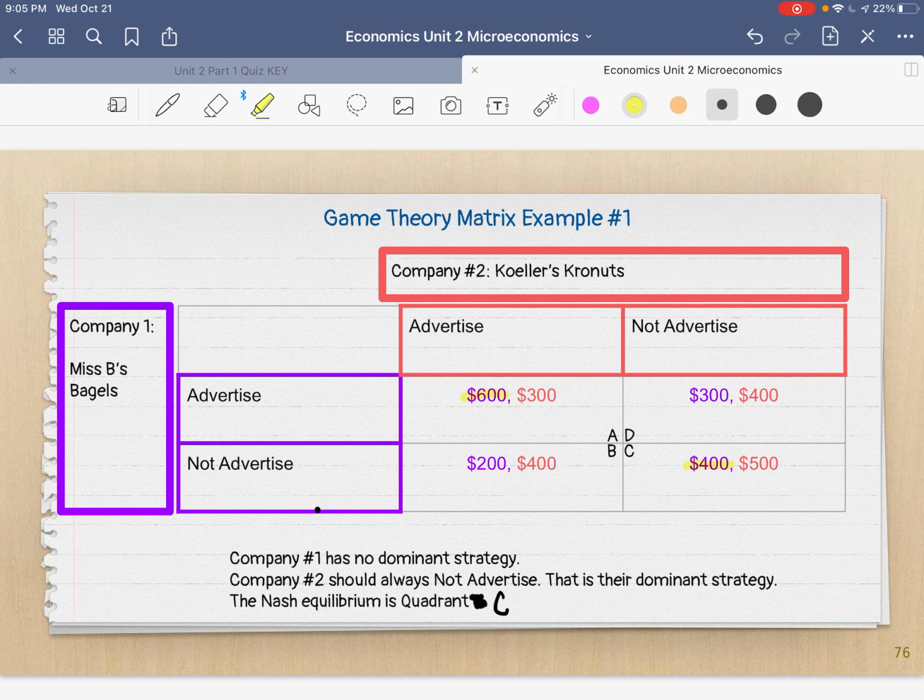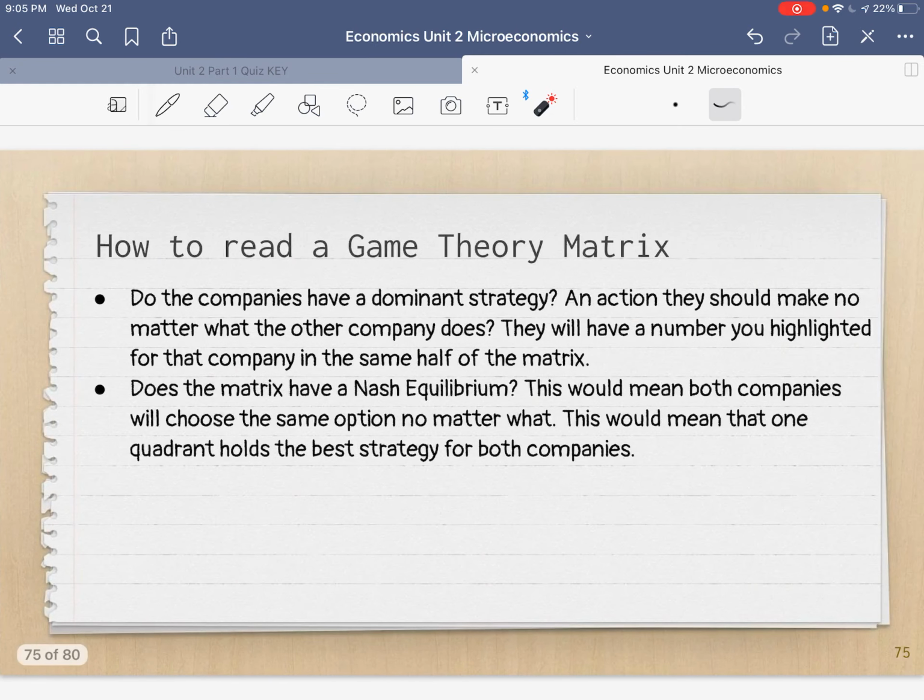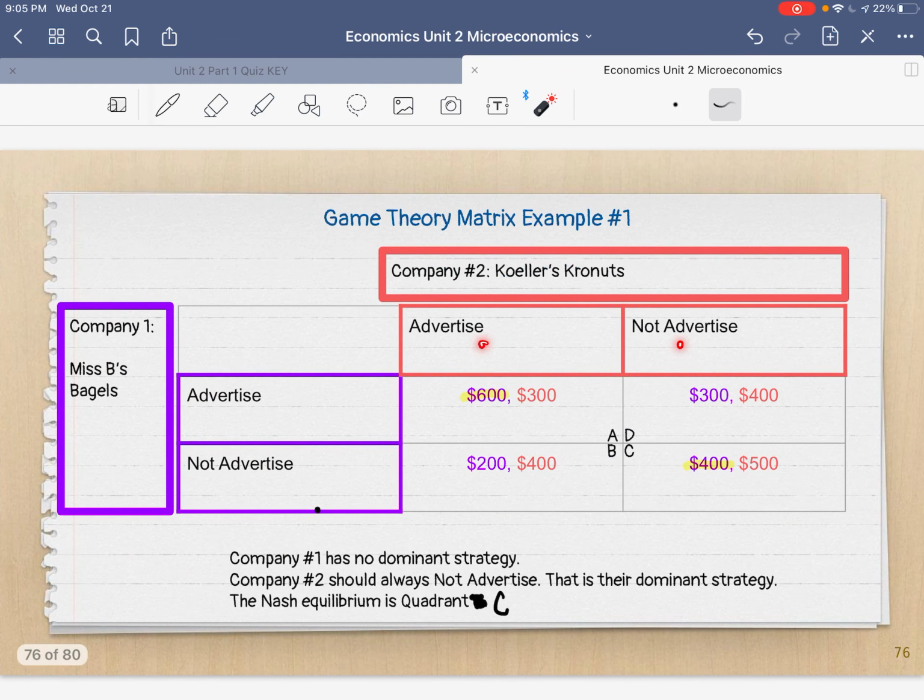Okay? So stop right there and let's talk about this. Based on what Miss Keller's Cronuts does, Miss B will either advertise or not advertise. Her best strategies are not in the same column. So that means she has no dominant strategy. Let's go back to the matrix here. Do the companies have a dominant strategy? An action they should take no matter what the other company does. No matter what Miss Keller's Cronuts does, Miss B's Bagels has to adjust to advertise or not advertise. So she does not have a dominant strategy.